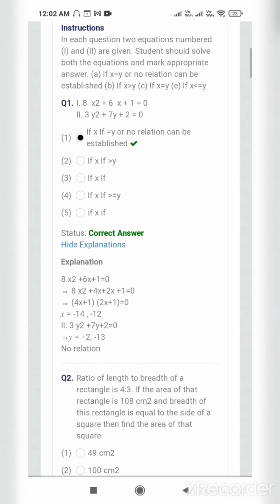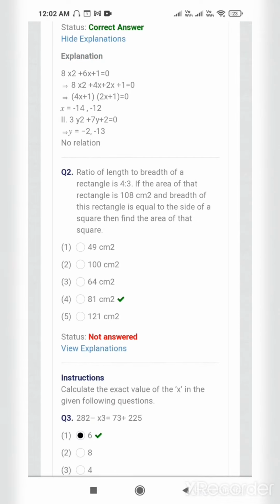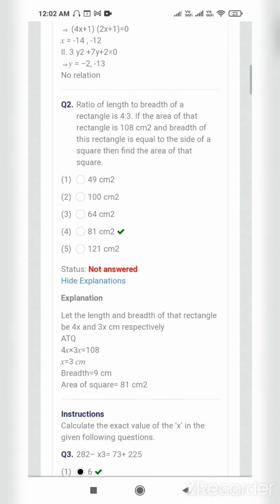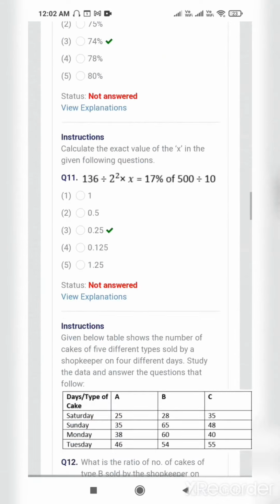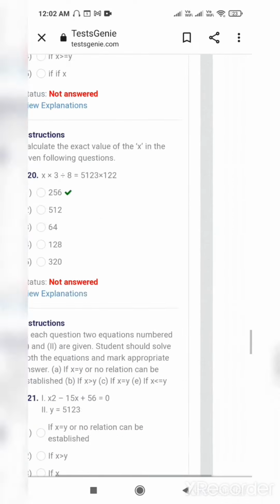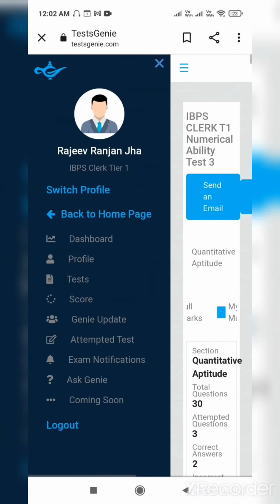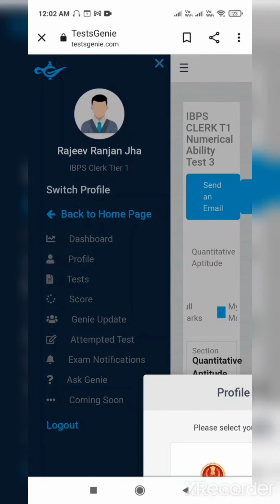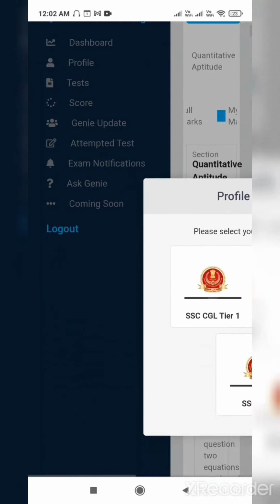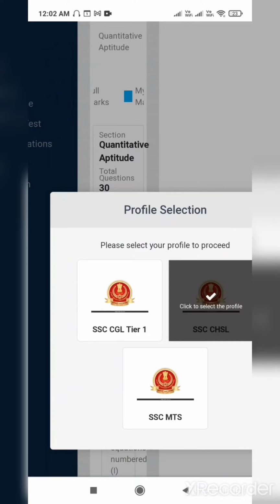If you don't know the answer, you will get the explanation here, for not answered as well. So likewise you will get the explanation of all the questions, all the responses here at one go. Now what happens if you want to change to the other profile? You just go to this, again you press your 3 lines, you get this interface, then you do switch profile. Suppose I was in this, and I want to go to CHSL.